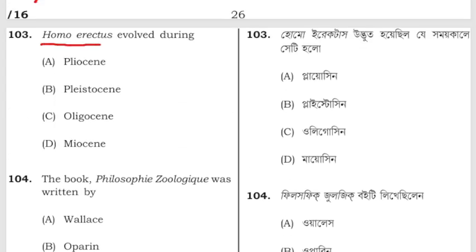Homo erectus evolved during Pliocene, Pleistocene, Oligocene, Miocene. The Homo erectus basically evolved during Pleistocene.